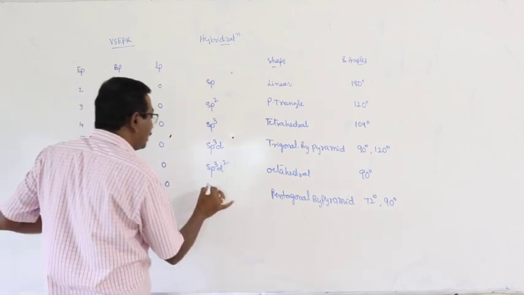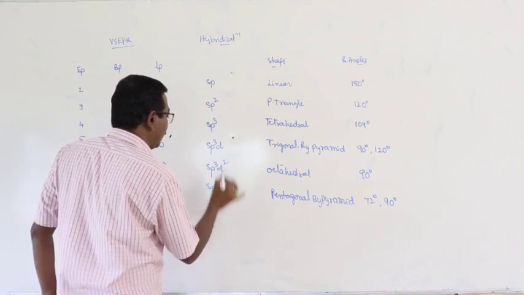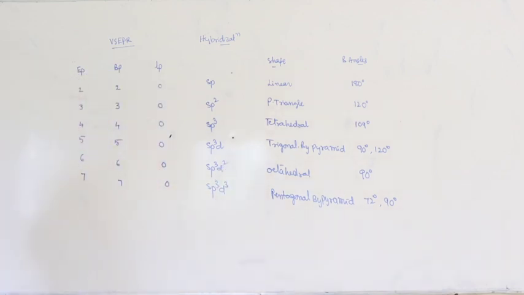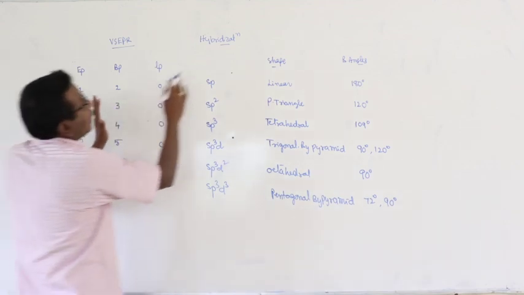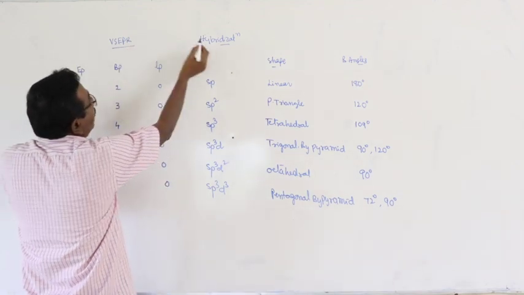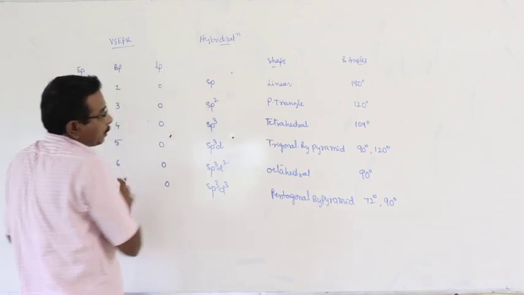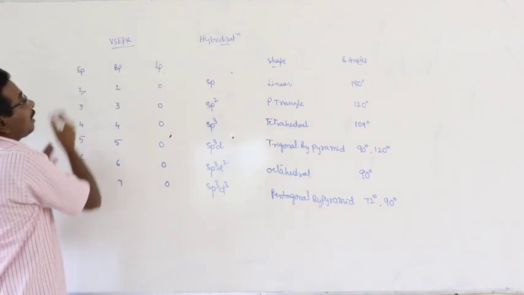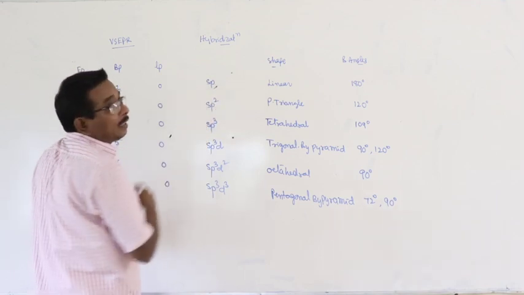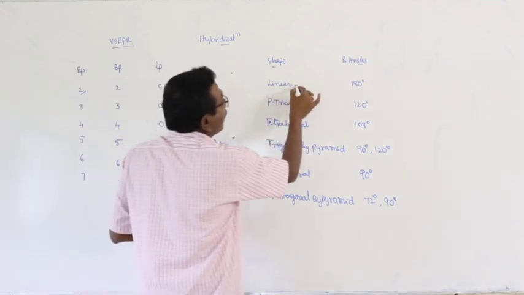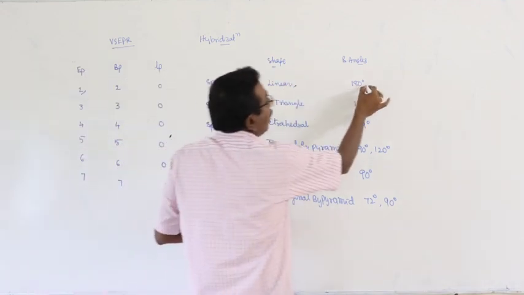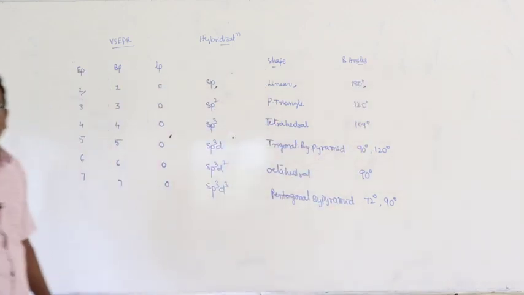Number of electron pairs 7, sp3d3. This is the relation between the concept of hybridization and VSEPR theory. Based on the number of electron pairs, we can predict the hybridization, and from that we can predict the shape of the molecule and bond angles.